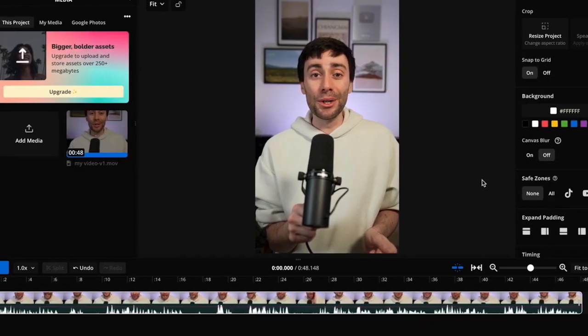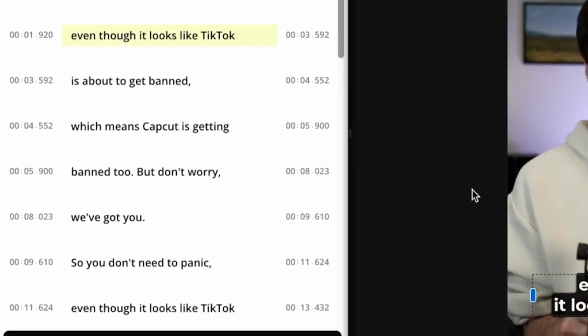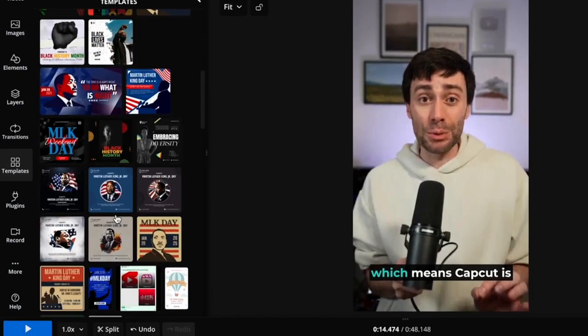Next up is Capwing. Much like Veed, Capwing has a super simple interface, making it very beginner friendly. It also has AI subtitle generation, which is pretty good, but maybe not quite as good as Veed's. They also have an extensive template library with lots of stock footage and audio, and whilst it doesn't work in the same way as CapCut templates, it's still pretty useful. On the negative side, the advanced features are quite limited. Some users have reported some stability issues and slow exports, and the mobile functionality is pretty limited as well.